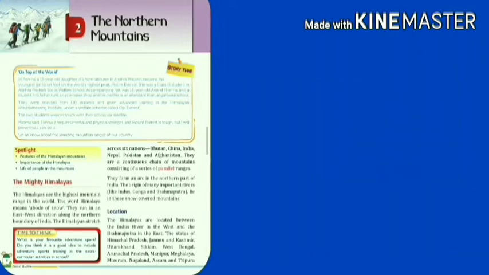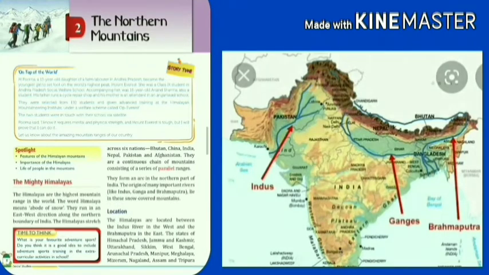Now, they form the shape of an arc in the northern part of India, and many important rivers like the Indus, Ganga and Brahmaputra lie in this snow-covered mountain. Now, the location where it is located: the Himalayas are located between the Indus River in the west and the Brahmaputra in the east.